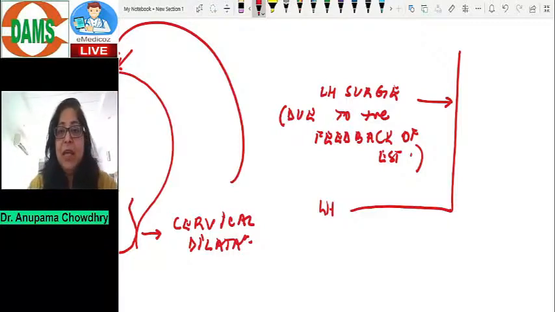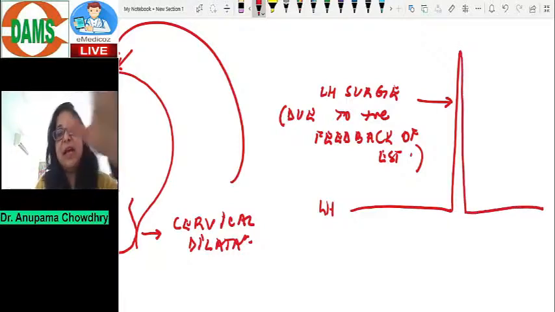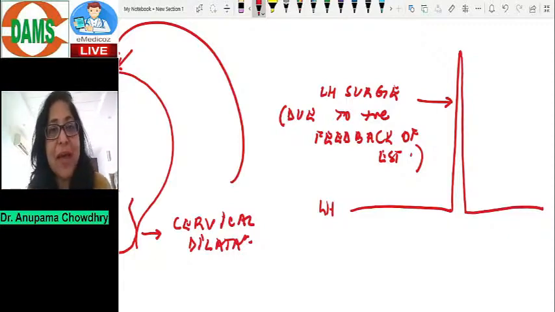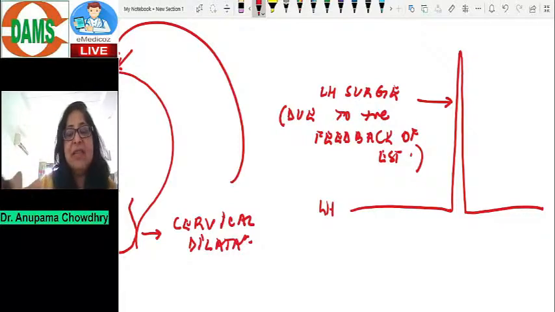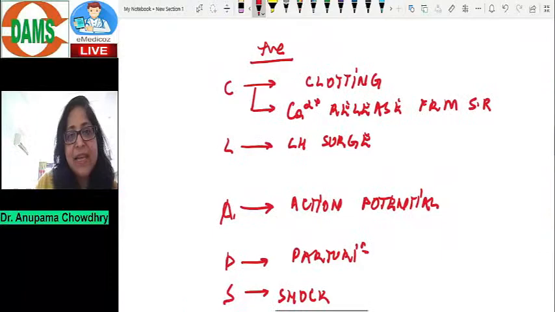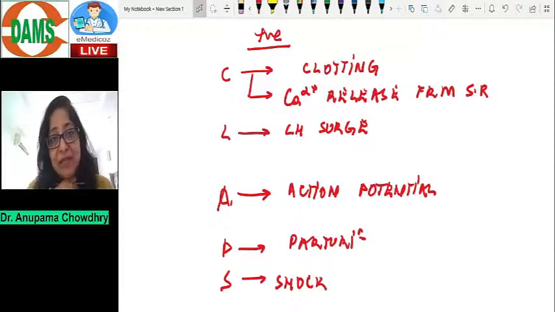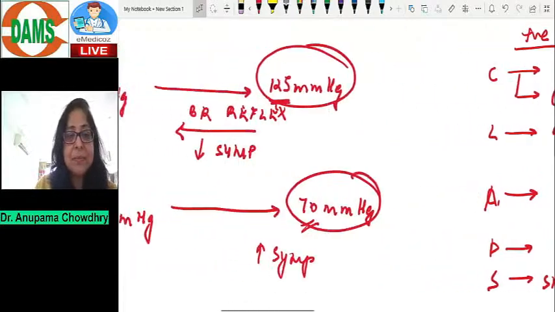After the LH surge, the LH secretion again comes back to very low levels, again due to a negative feedback of estrogen on LH. Right? So this is another example of positive feedback. Positive feedback, very few examples like I just told you over here, but negative feedback, most control systems function on negative feedback, and those help to maintain homeostasis.